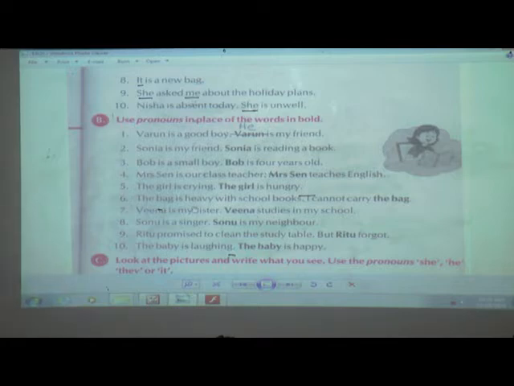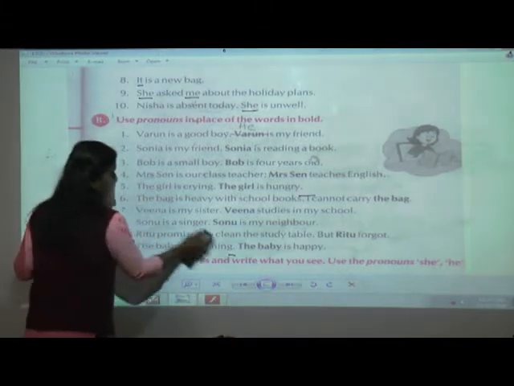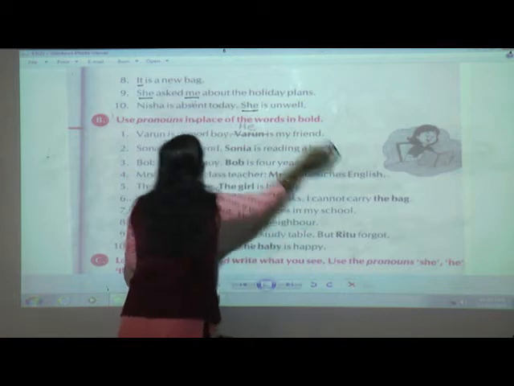Now what are we going to learn in exercise B? The use of pronoun in place of the words in bold. You can see here, students, they have already given the bold noun. This means you will come to know that only this noun has to be turned into a pronoun. Are you ready, students, with exercise B?